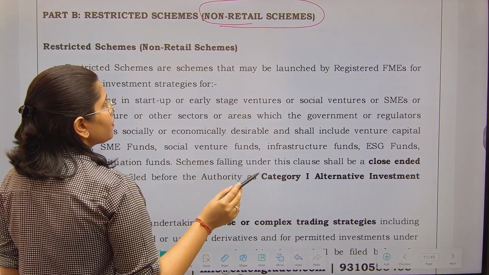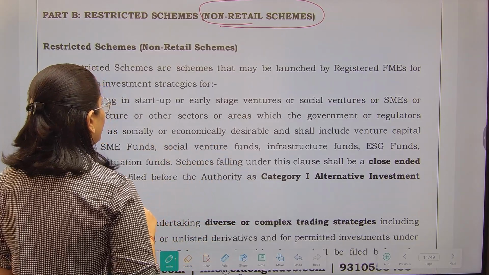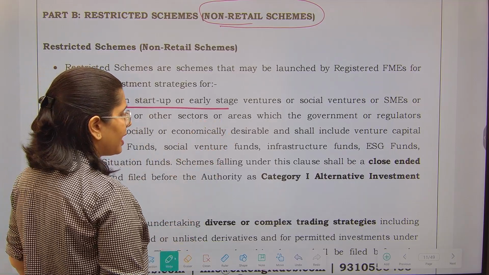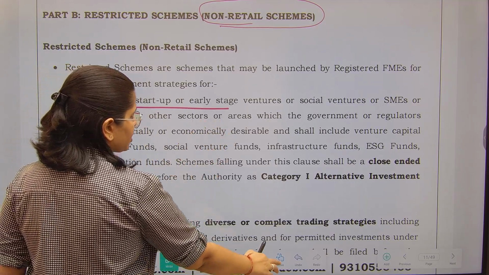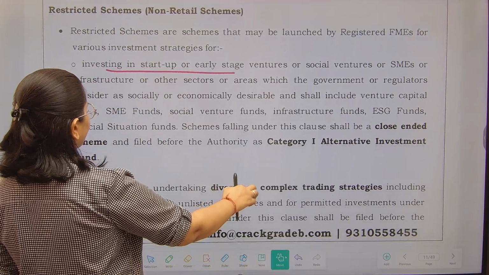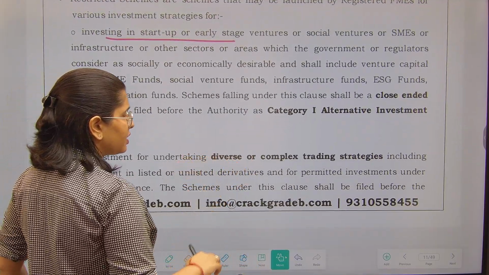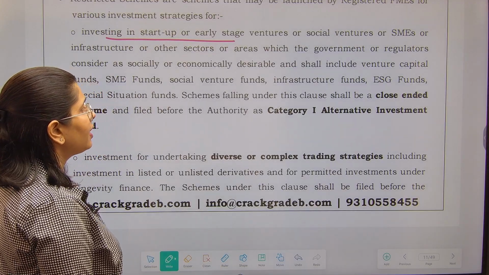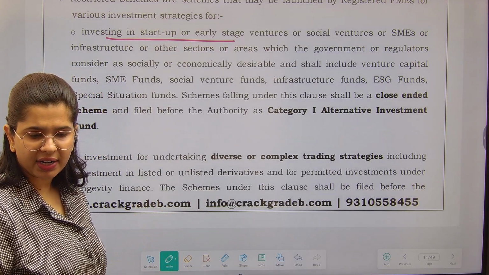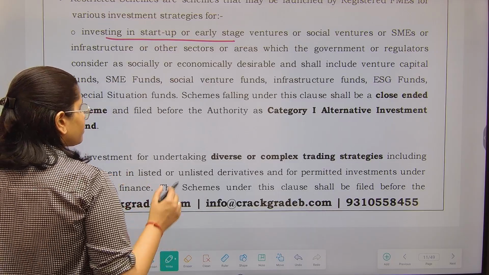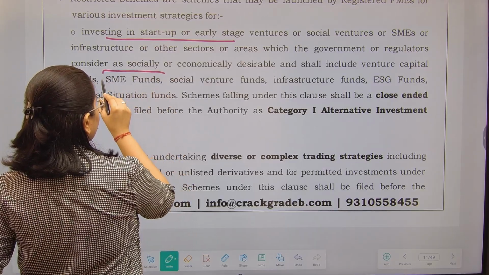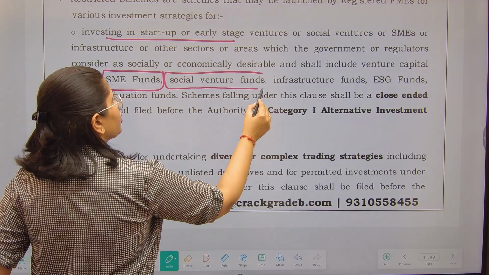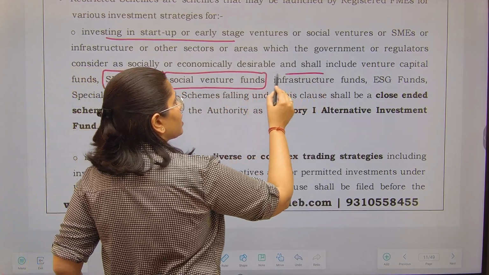See, these kinds of schemes may be launched by a registered FME, investing in startups, early stage ventures, right? Social venture enterprises, your small medium enterprises, infrastructure and other sectors where government wants that you should invest. So what are the desirable funds of this? So your restricted schemes can be in the form of SME funds, social venture funds, infrastructure funds.